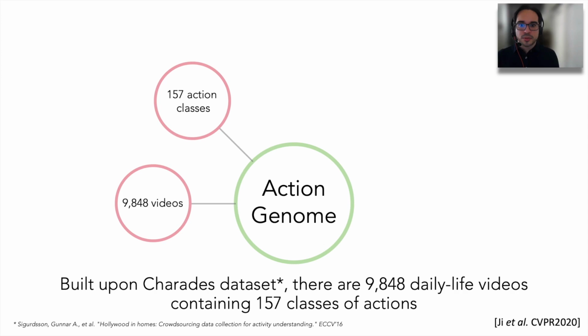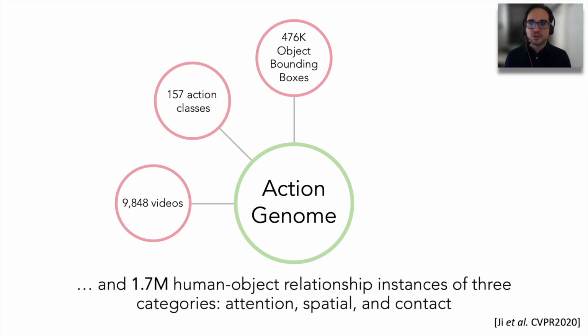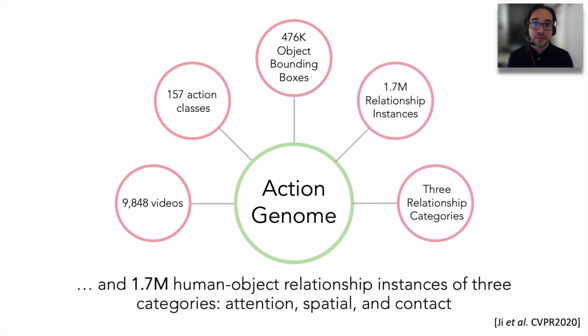We built it on top of the Charades dataset, which already provides thousands of videos and hundreds of action classes. But we augmented it with almost 500,000 object bounding boxes, as well as almost 2 million relationship instances, which come from three types of relationship categories: attention, spatial, and contact relationships.